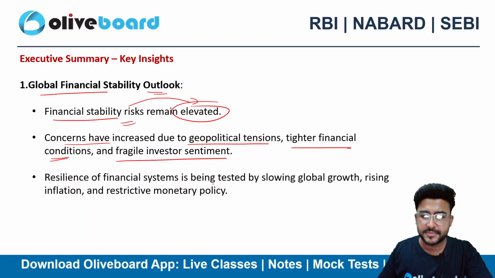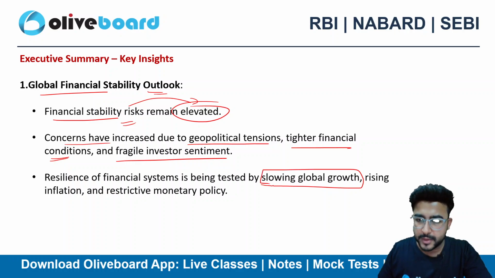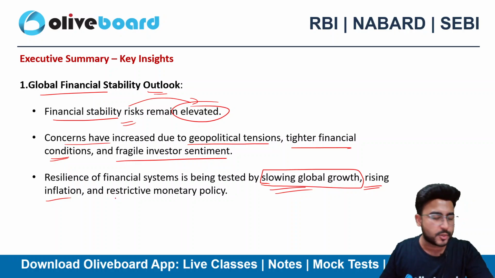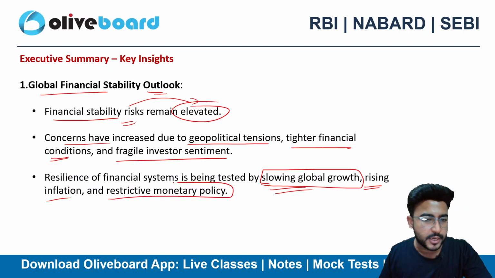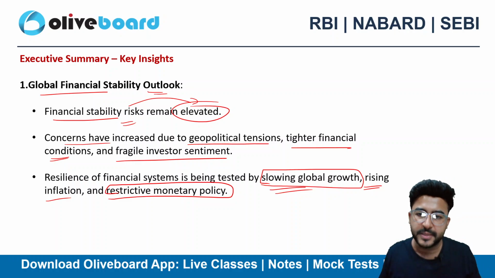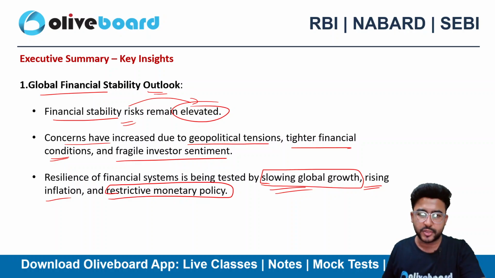The resilience of the financial system is being tested by slowing global growth, rising inflation across the globe, and restrictive monetary policy. So these are the broad global financial concerns stated in this executive summary.